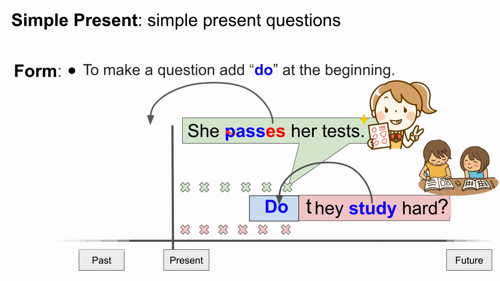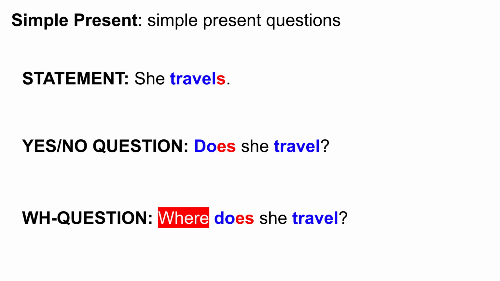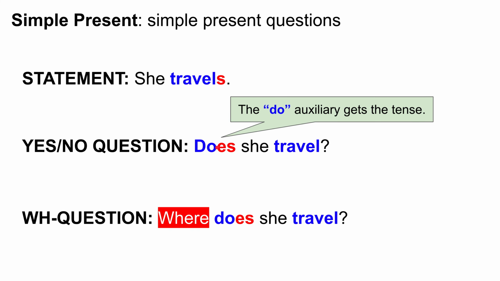So she passes her test. Does she pass her test? The ES moves from the verb and goes to the auxiliary do. So we don't say do she passes her test? No, we say does she pass her test? Let's look at this a little bit more. So she travels. We add do, and the do gets the tense. So does she travel? The ES moves to the do.